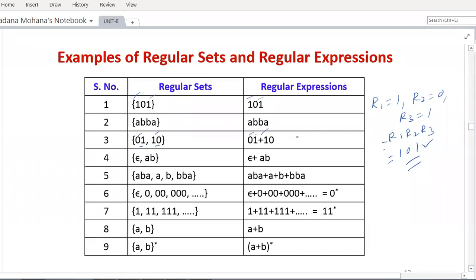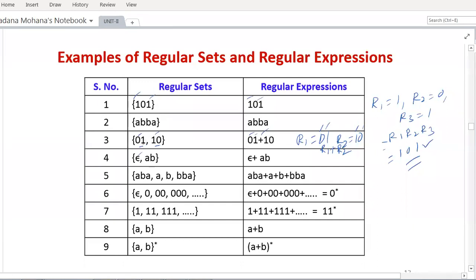Now let us take R1 equal to 01, then R2 equal to 10, then union R1 plus R2. Again R1 consists of concatenation form, 01, and R2 also consists of concatenation form. So finally here, the comma in the set is replaced by plus, which gives the union operation of regular expression.